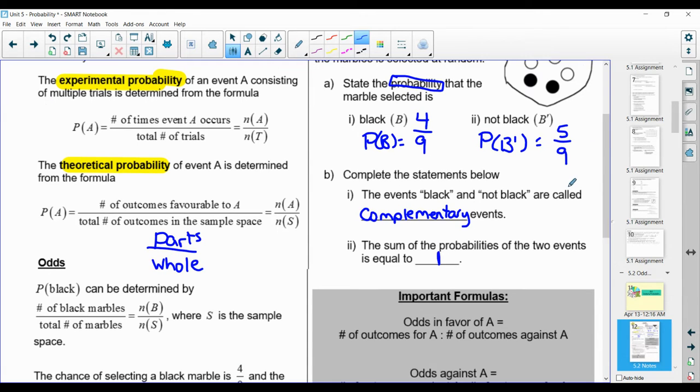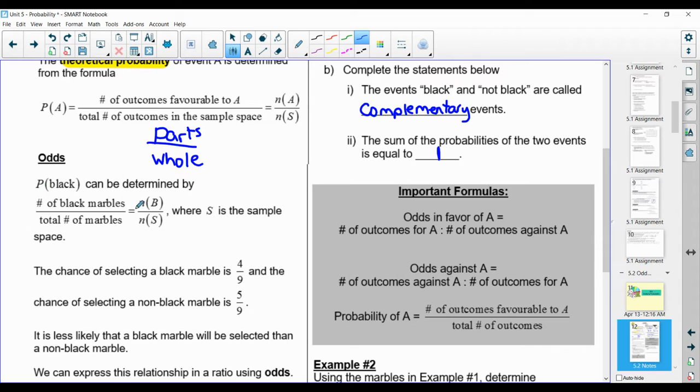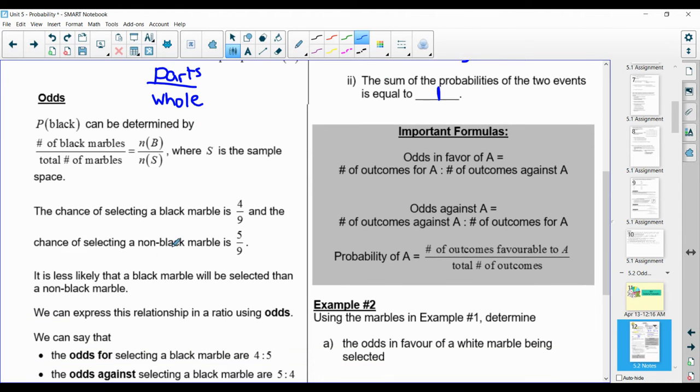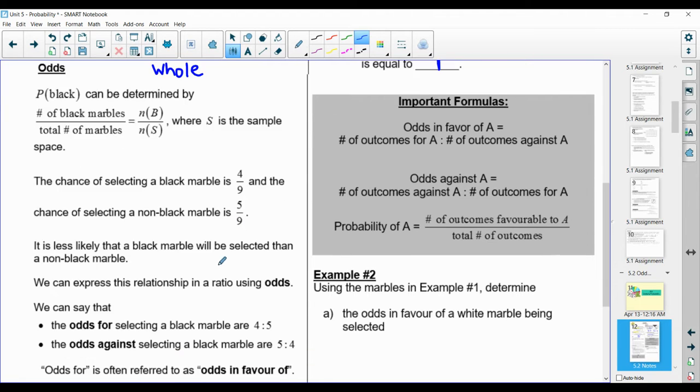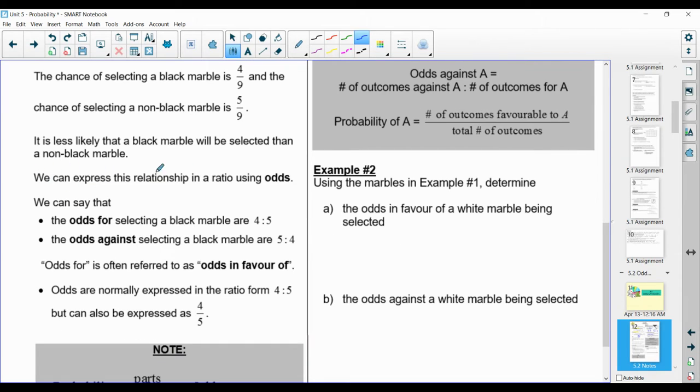Now let's take a look at odds. If we take a look back at our definition here, the probability of getting a black was the number of black marbles out of the total number of marbles. So in this case, it was 4 out of 9. So the chance of getting a black marble was 4 out of 9, and the chance of not getting a black marble was 5 out of 9. That's probability. So it's less likely that a black marble will be selected than a non-black marble, and we can express this in a way called odds.